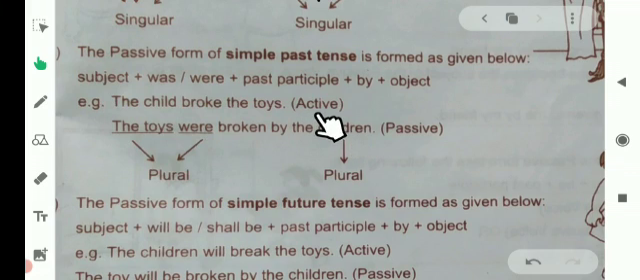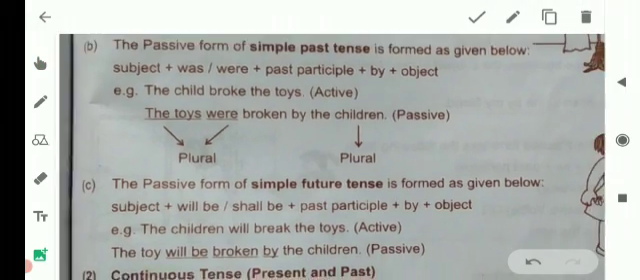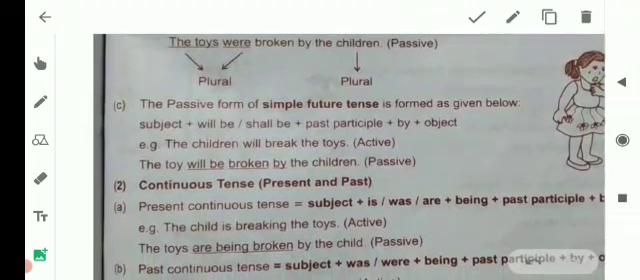Here, the toys is the object. The object will become the subject. The toys were broken by the child. We can say also like this. So, the correct form of be, was and were, is used, and the third form of the verb, that is the past participle form of the verb, is used in passive voice.